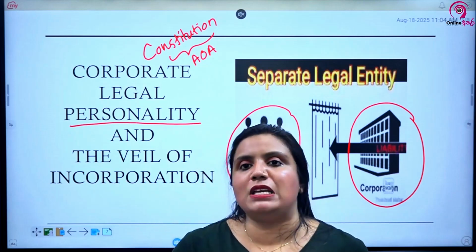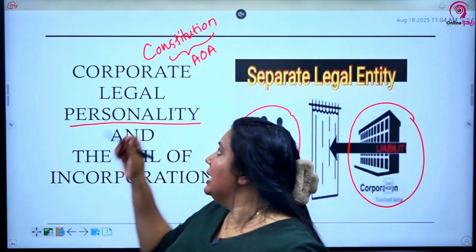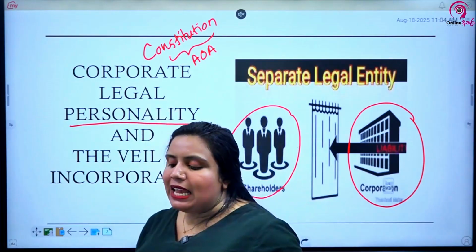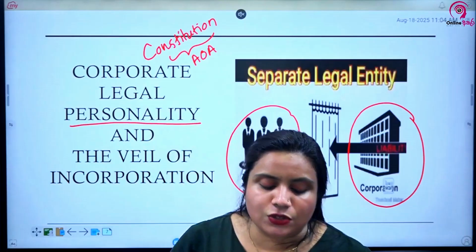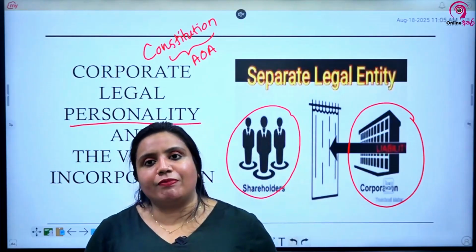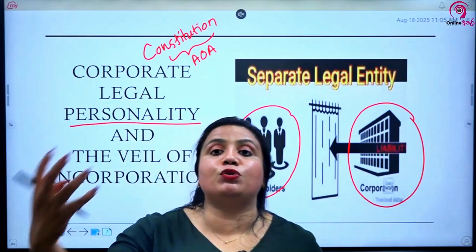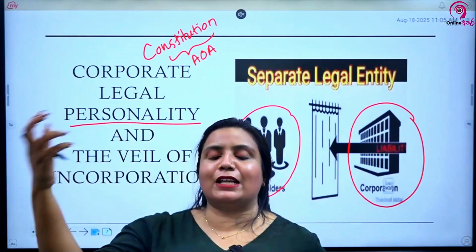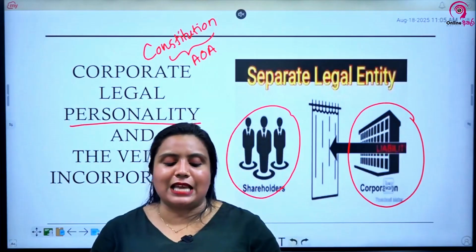Company can sue and be sued. Why? Because company is a separate legal person. It can take legal action to enforce its rights or be sued by others for liabilities owed to them. Right? Others can sue the company as well as company can sue others, which only companies can do.